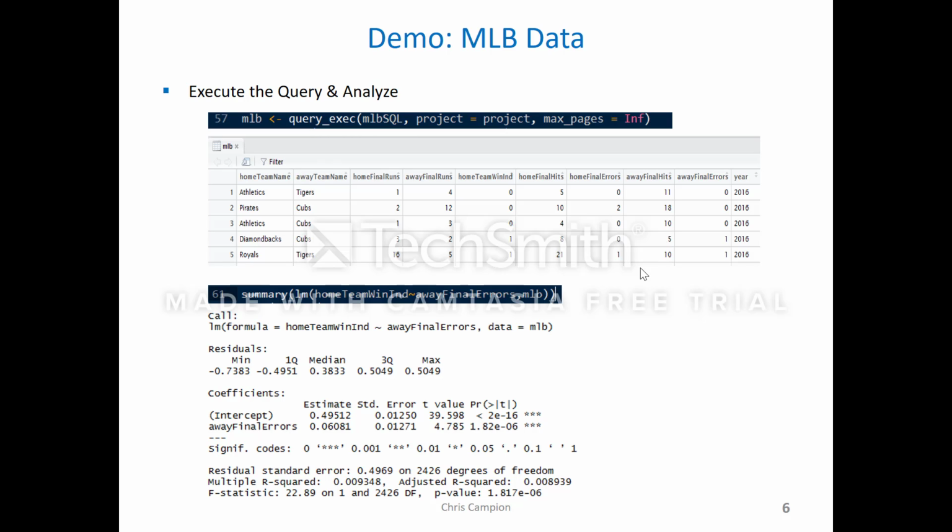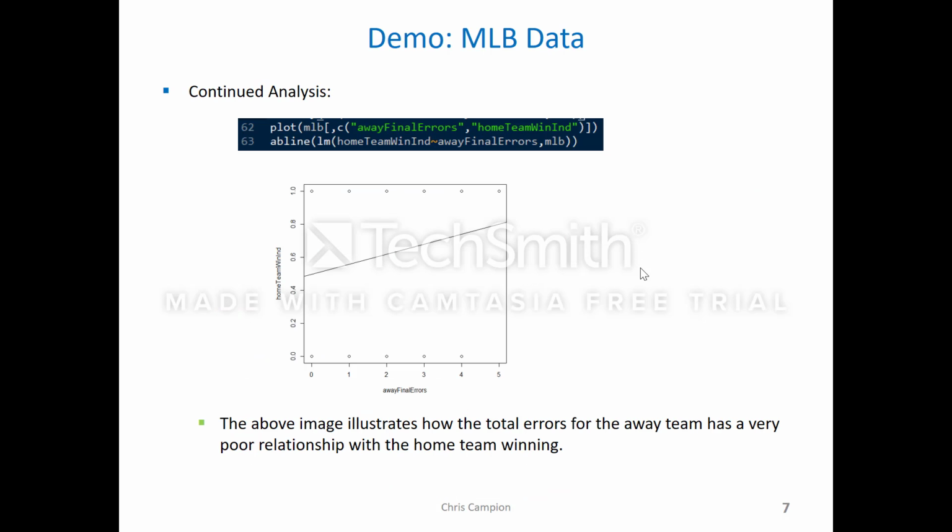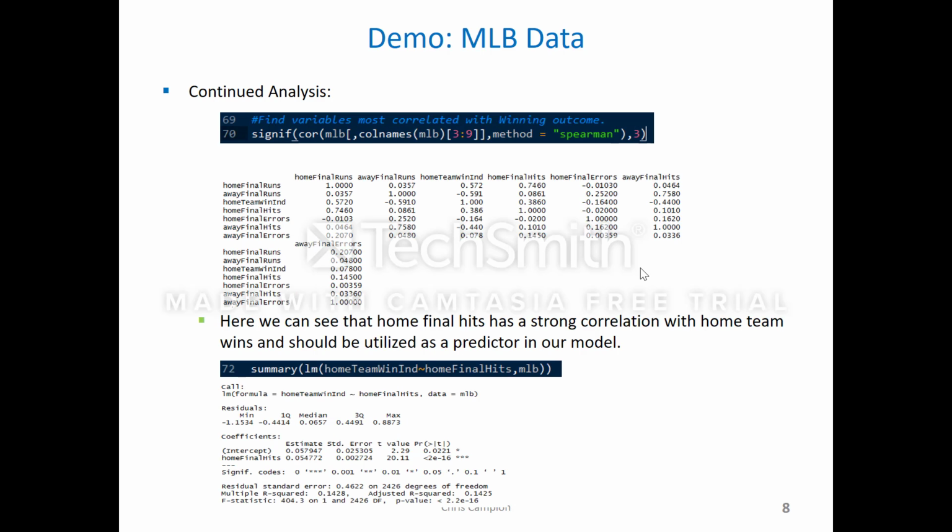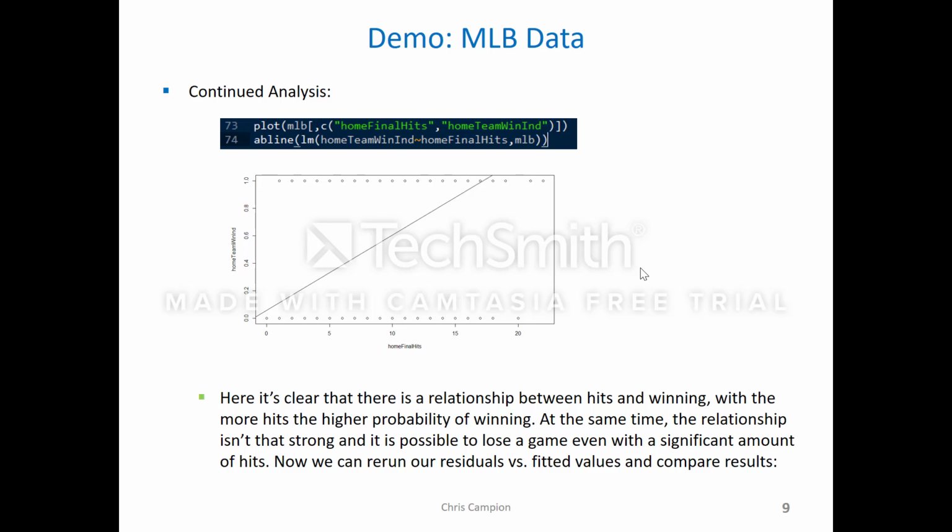My first hunch was that, hey, maybe it's away final errors. The away team getting a lot of errors would have an impact on the home team winning. That turned out to be false. No real relationship there. So running correlations on the other variables, I find that, yes, home team getting hits has an actual relationship. So I plugged that back into my model, and I found out that it has a much stronger relationship. Still not the strongest, but there's a relationship there.